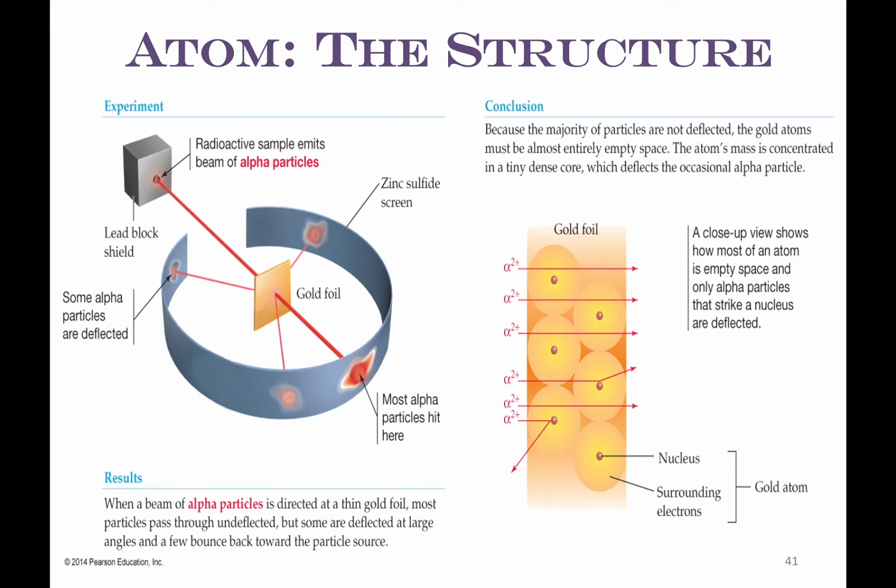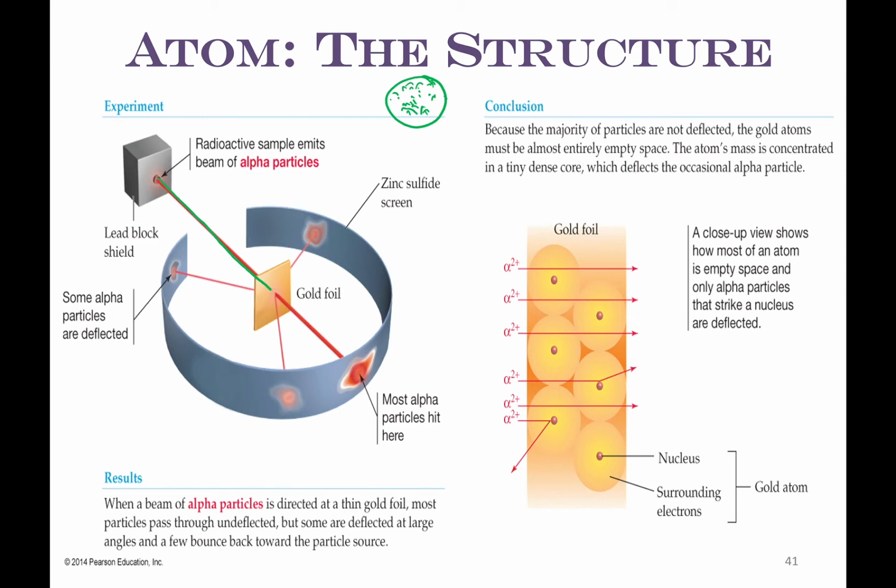So the next thing is Thomson thought that the atom was this blob that had positively charged particles and negatively charged particles just throughout it like this, and that was it. But then somebody else came along and did this pretty simple experiment called the gold foil experiment, where they sent this beam of particles at this piece of gold foil.